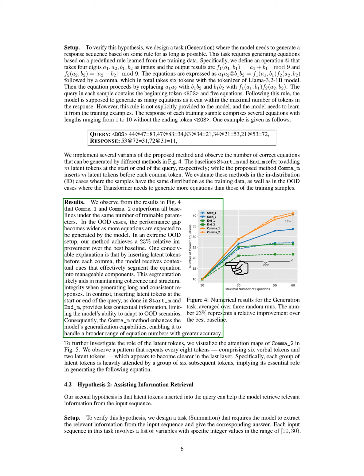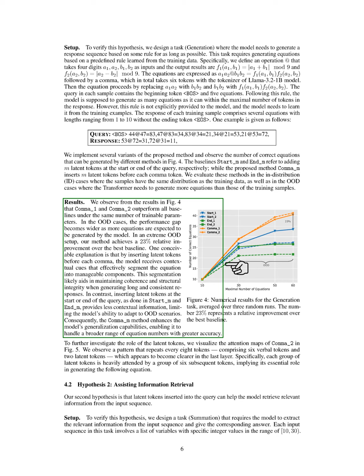The performance gap widens in out-of-distribution cases, with our method achieving a 23% relative improvement over the best baseline in extreme scenarios. We believe that inserting latent tokens before each comma helps the model segment the equations into manageable parts, improving coherence and structure in longer responses. In contrast, adding tokens at the start or end provides less context, limiting adaptability in out-of-distribution situations. Thus, the _m method enhances the model's ability to generalize and accurately handle a wider range of equations.